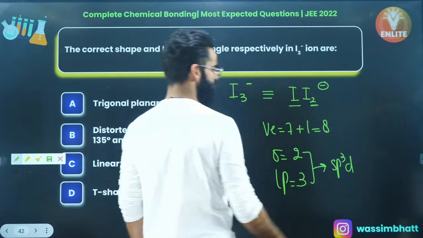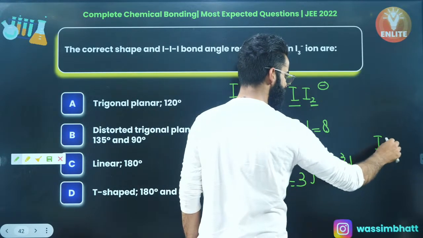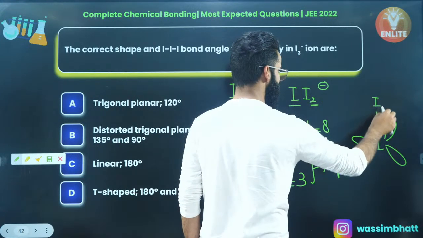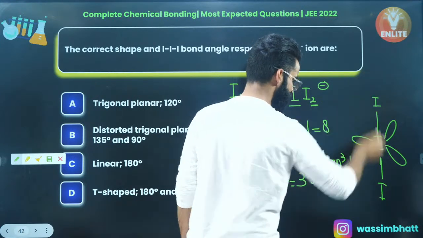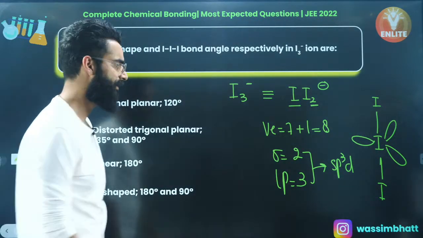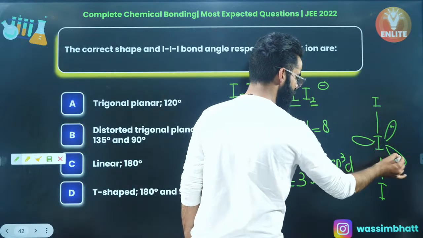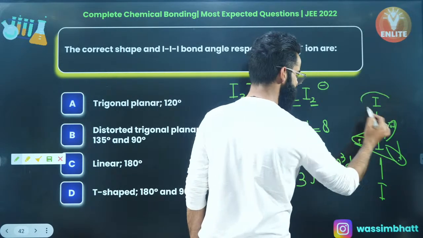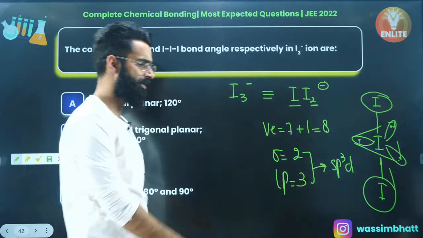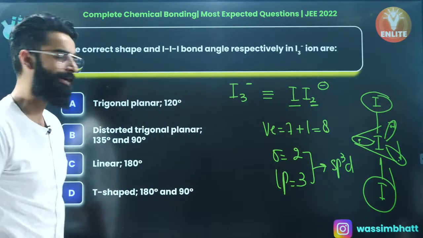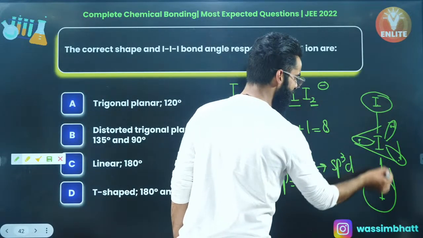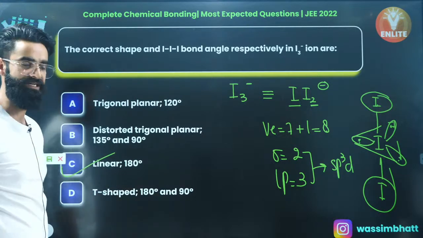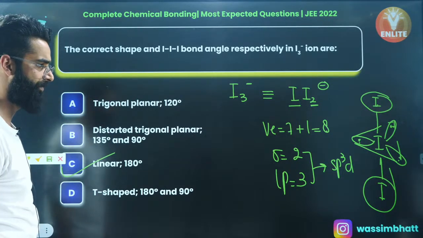What about its shape? Its shape is going to be linear. If this is one iodine, this is one lone pair, this is one more lone pair, this is one more lone pair, and this is iodine perpendicular upwards, this iodine perpendicular downwards, right? The shape is going to be linear, my dear people, right? And these are the 3 lone pairs which belong to the central iodine, which are present on the equatorial plane, right? This one and this one, they are present on the axial plane, right? So it's going to be linear, and at the same time, the bond angle is going to be 180 degrees, right? As simple as that. Perfect?